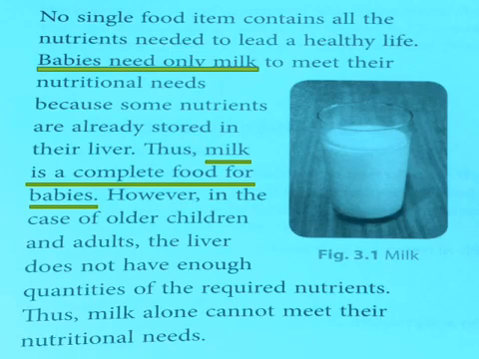But for grown up children or for adults, the liver does not have enough stored nutrients. So we cannot conclude that milk is a complete food for adults. Milk is a complete food for whom? Babies only.